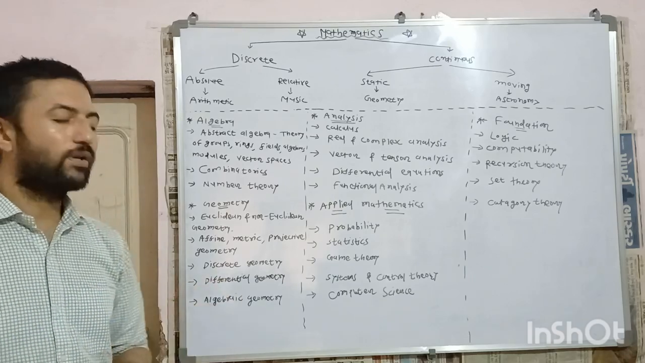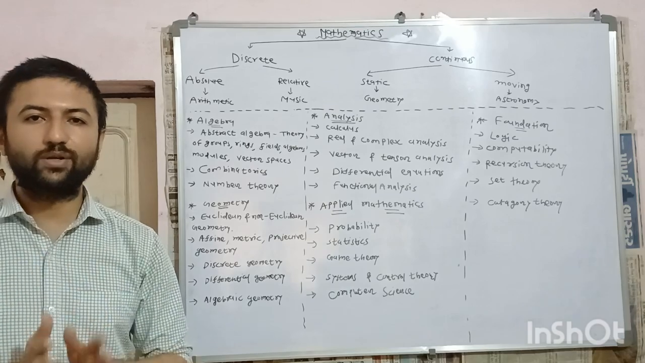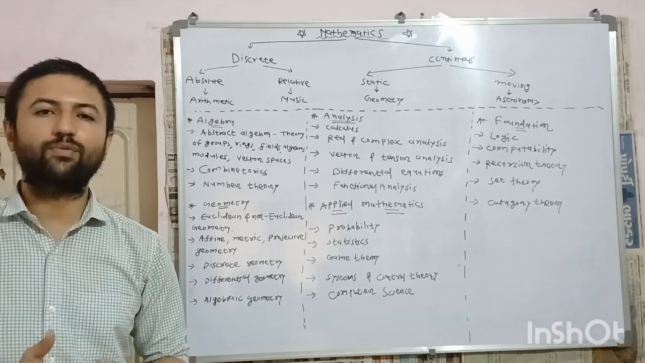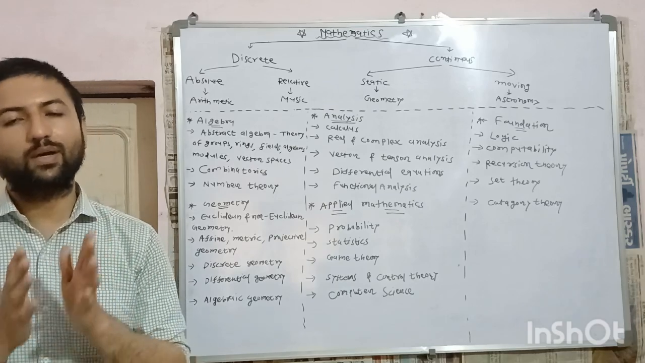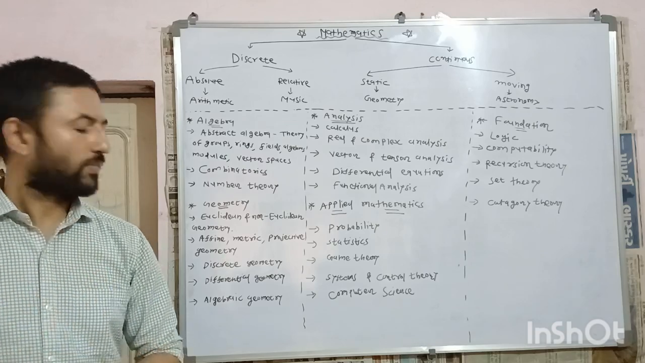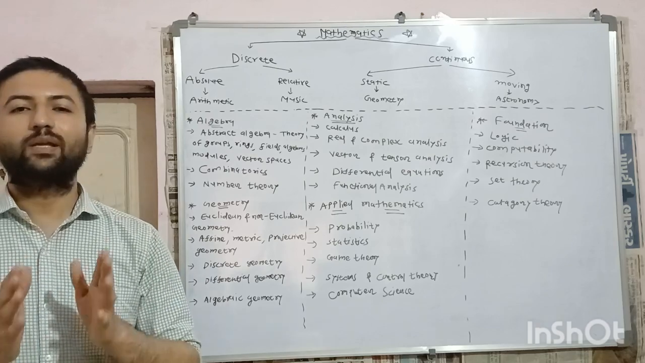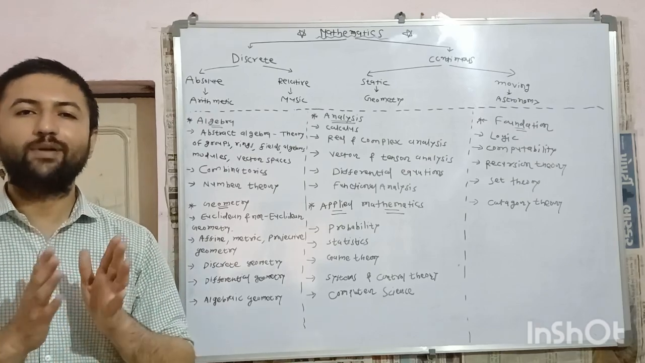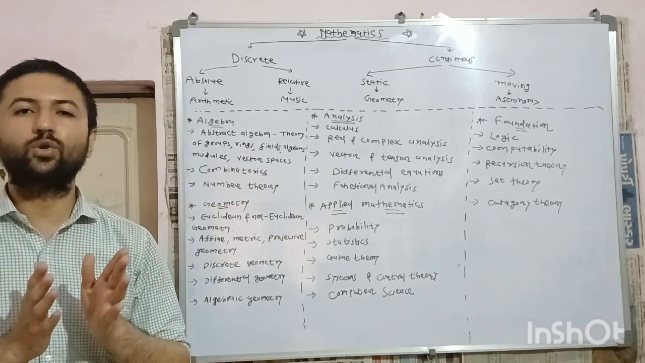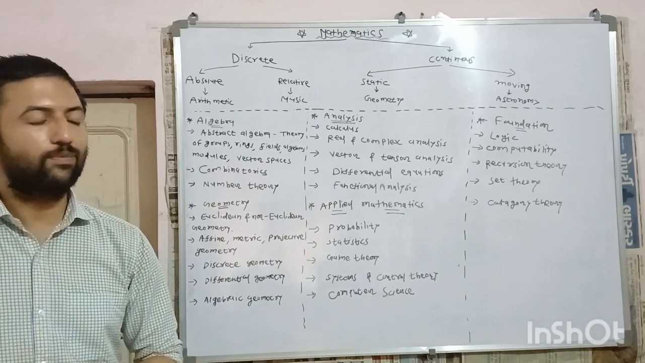Next branch is differential geometry, which is very useful in studying general theory of relativity, special theory of relativity and quantum theory of gravity. It is also useful in quantum field theory. Next branch is algebraic geometry. In algebraic geometry, various algebraic tools are used to solve various geometrical problems.